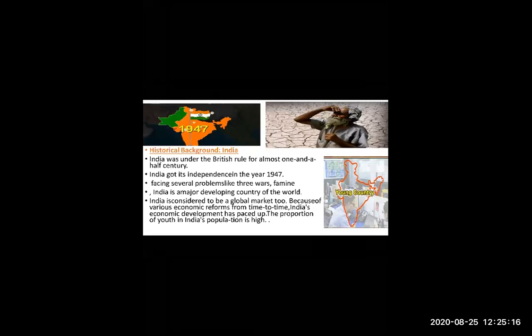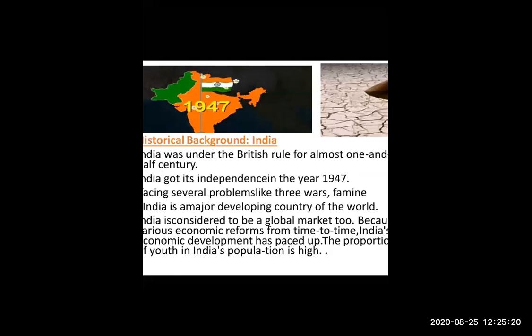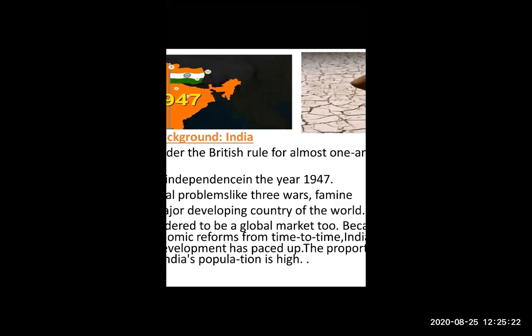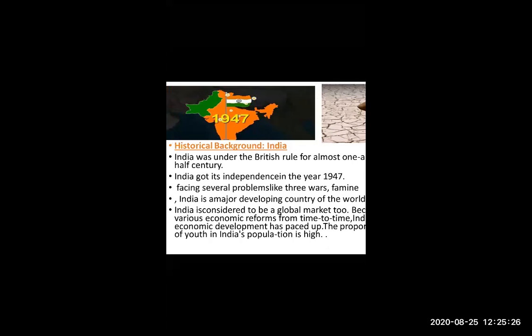And now India is called one of the developing nations. And now in economic terms also, India is going very well. And India is considered to be a global market. Now, as you all know, what is a global market, students? As you heard this word in history also.